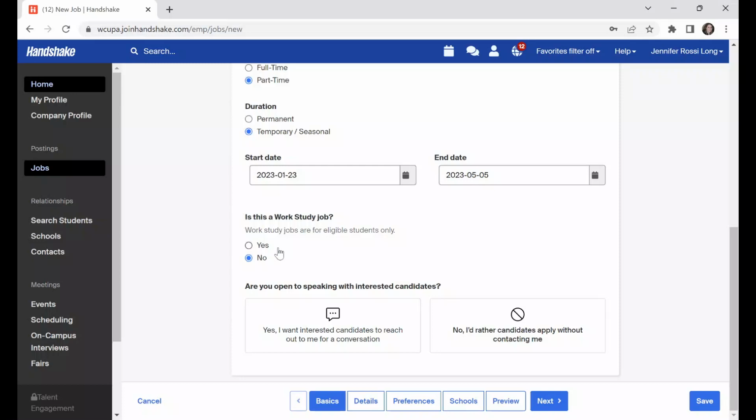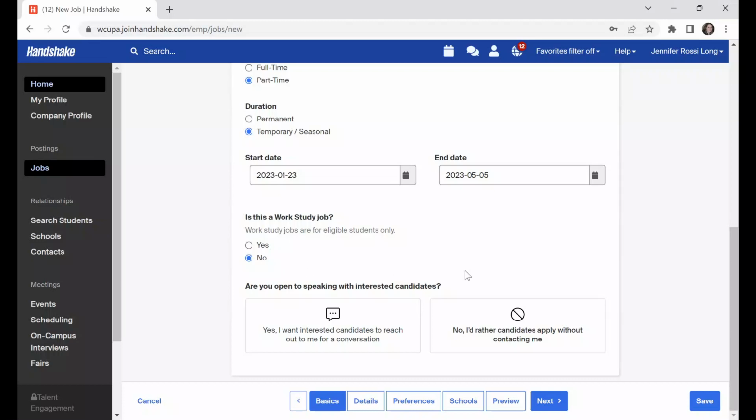So for the time being, until that's all set and ready to go, even if it's a work study job, please select no. That's why we have you coding FWS in the title, and I'll show you something else you can do in the description to let a student know that it's work study. But for now, everyone should be selecting no to whether or not it's a work study job.